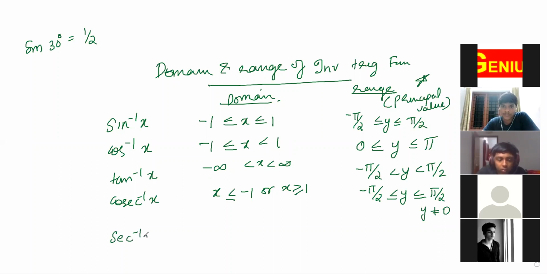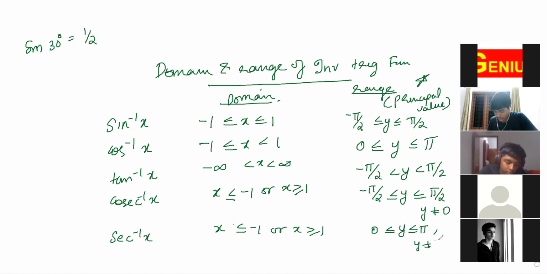Next is sec inverse x. The domain is x less than or equal to minus 1 or x greater than or equal to 1, same as cosec. No need to learn that by heart, but you have to learn the principal value by heart. y not equal to pi by 2. Similarly, y not equal to pi by 2, because sec of 90 degree or pi by 2 is not defined, isn't it?